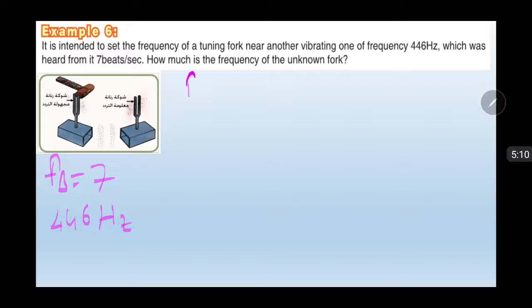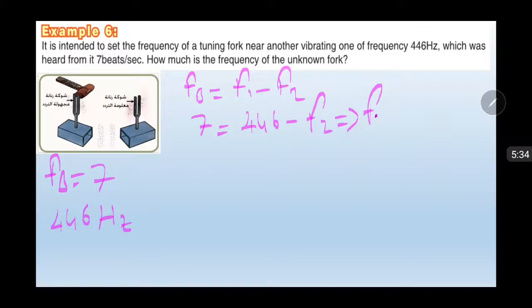First I am writing our equation, FB equals F1 minus F2. First, if F1 is 446 Hertz, we will find F2. 7 equals 446 minus F2. F2 equals 446 minus 7, equals 439 Hertz. Firstly, this one is.